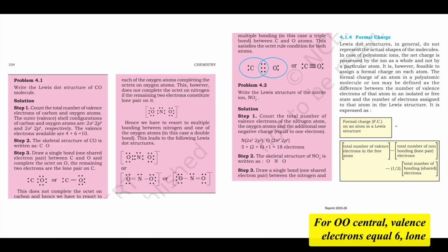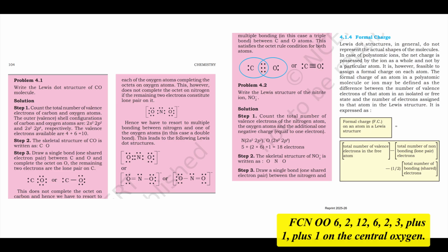For O2, central. Valence electrons equals 6. Lone pair electrons equal 2. Bonding electrons equal 6, 2 from the double bond, 1 for the single bond, equals 3 pairs. FC on O2 is 6 minus 2 minus 3, which is plus 1. Plus 1 on the central oxygen.